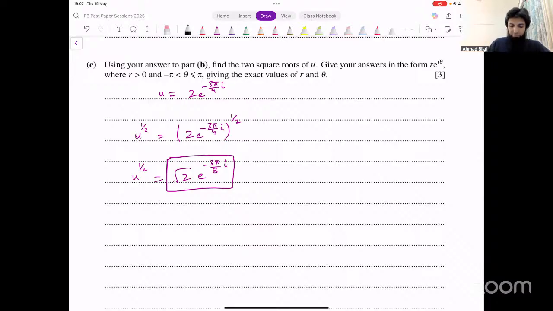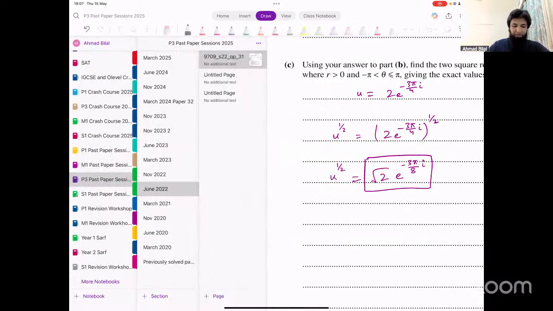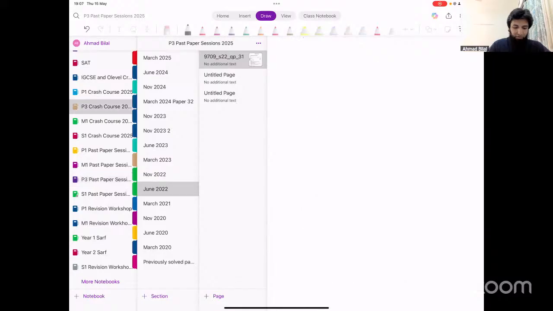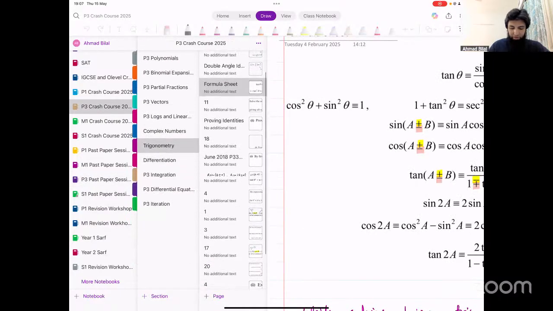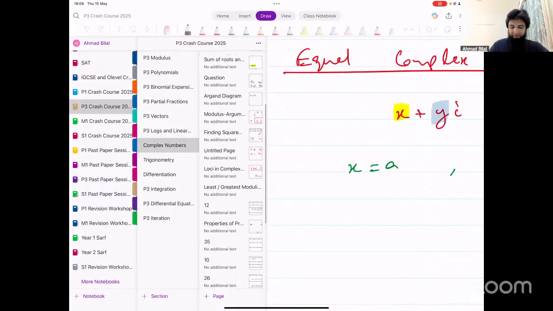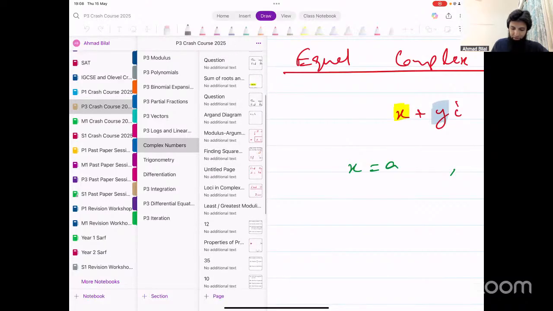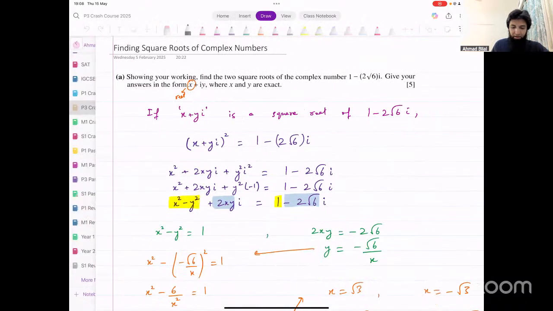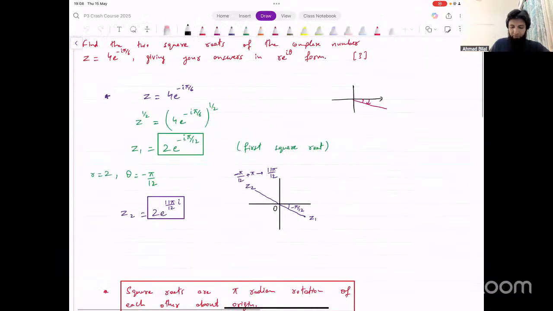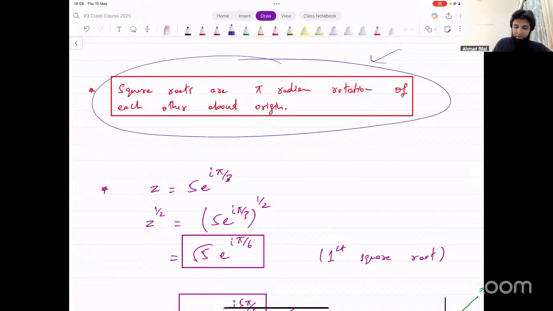Now, we should remember that property of square roots of a complex number, that they are pi radian rotation. Square roots are not conjugates. You need to remember the relation between square roots of complex numbers, and that is that they are pi radian rotation of each other about the origin. Let me show that to you. In r e raised to power iota theta form, the way to find square roots is using this property. Square roots are pi radian rotation of each other about origin.